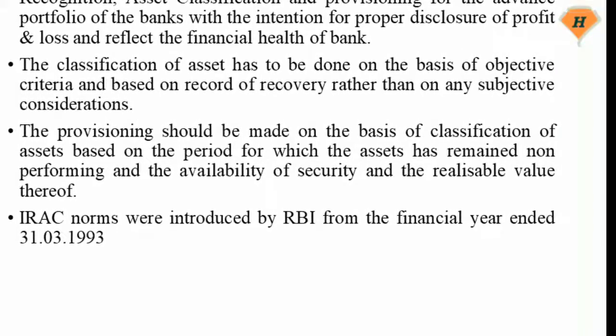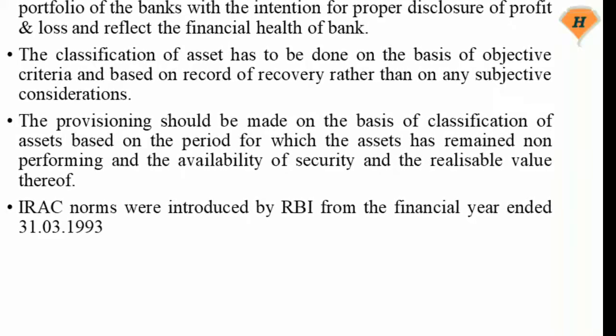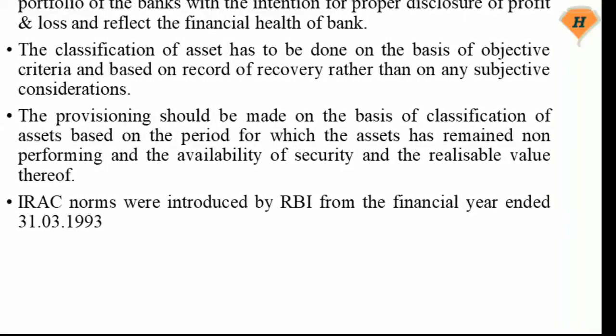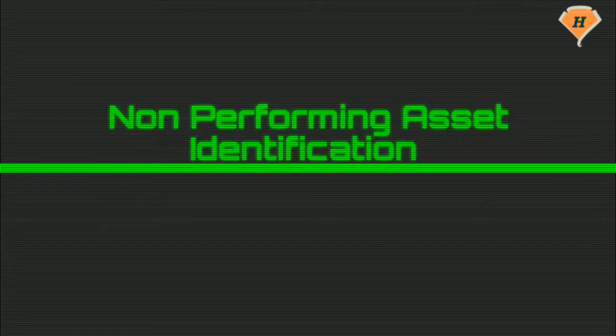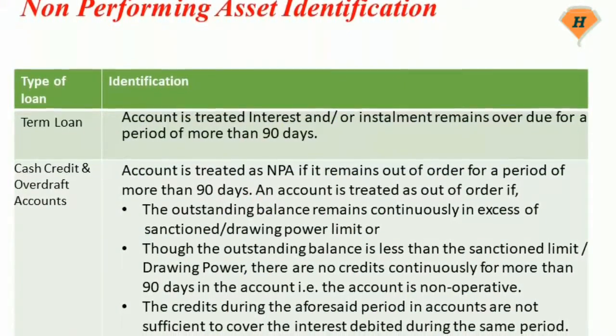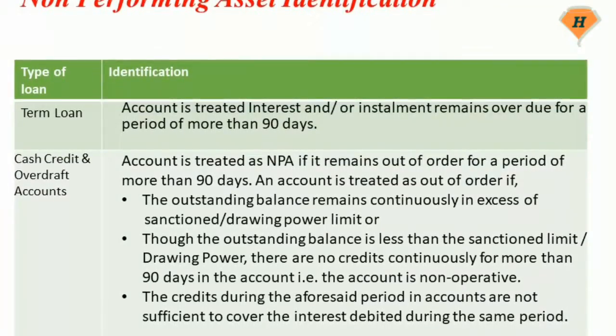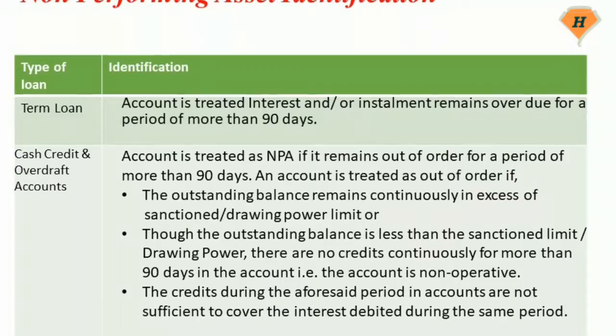Income recognition and asset classification norms were introduced by RBI from the financial year ended March 31, 1993. An asset becomes non-performing when it ceases to generate income for the bank, and/or becomes a non-productive asset, and it can be broadly classified as given below.